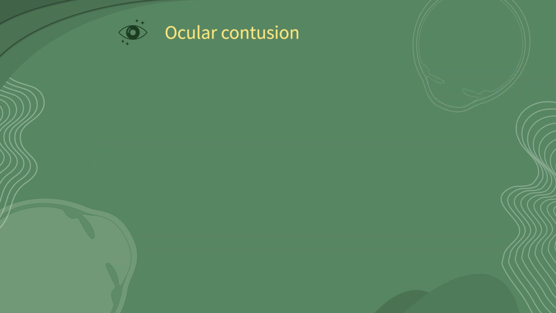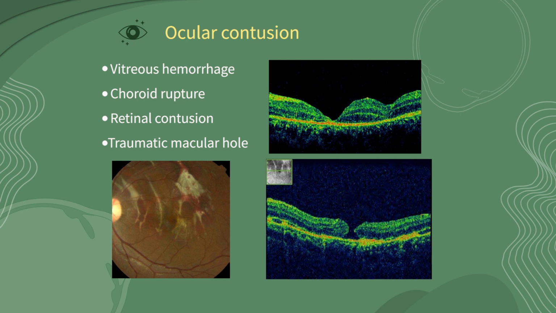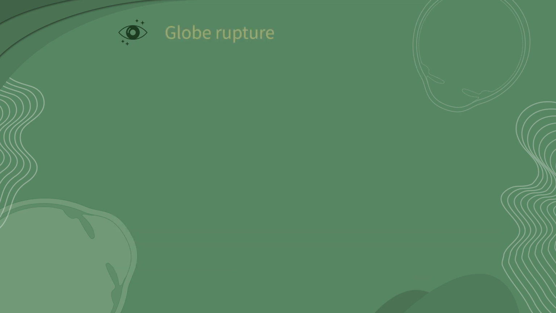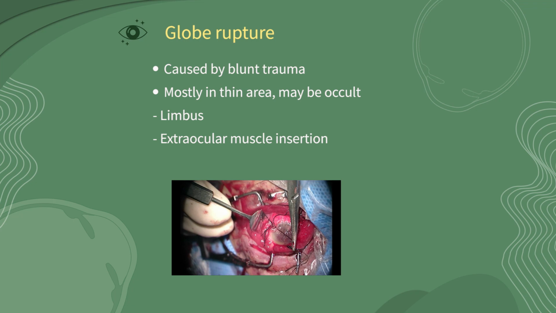In the posterior eye, there may be vitreous hemorrhage, choroidal rupture, retinal contusion, and a traumatic macular hole as the result of ocular contusion. In severe blunt trauma, the globe may be ruptured. The wound is usually found at the thin regions, such as the limbus and extraocular muscle insertions. In some cases, the conjunctiva may be intact and there is subconjunctival hemorrhage covering the wound of the sclera, so the wound may be occult and overlooked. The wound of globe rupture is usually long and irregular.